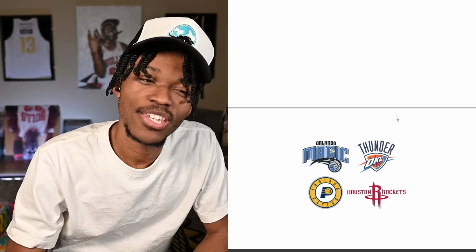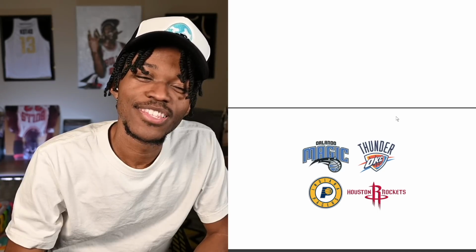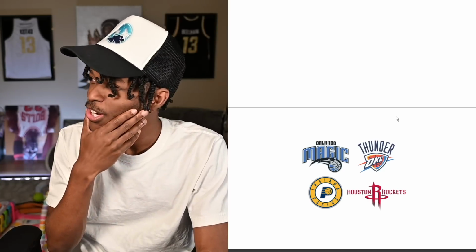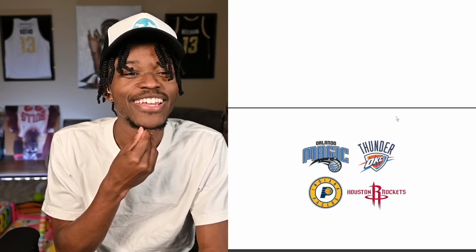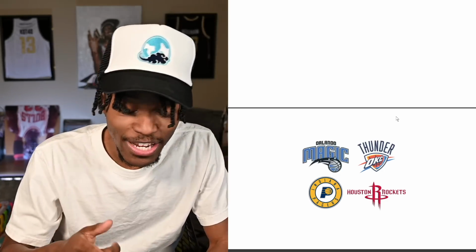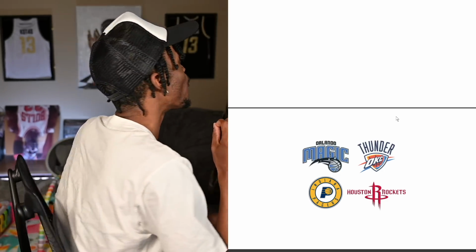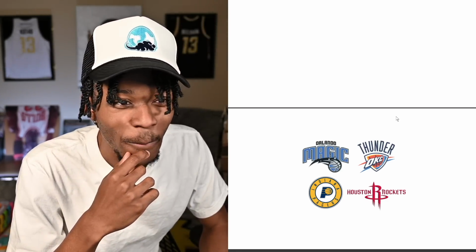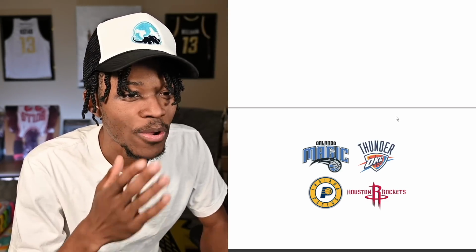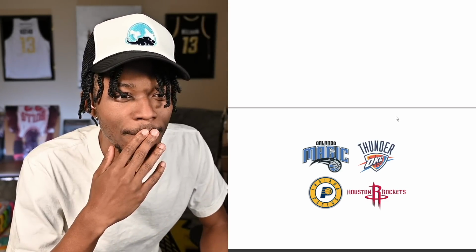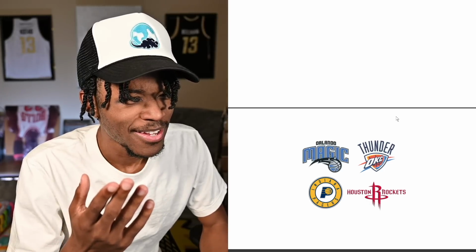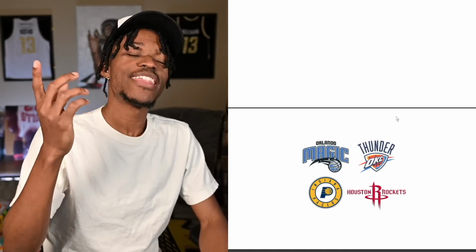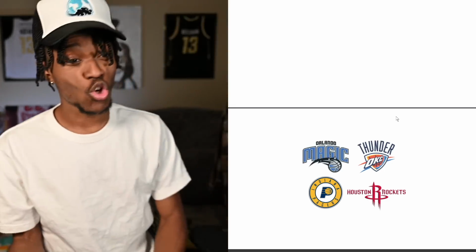Orlando to OKC. This is Victor Oladipo. 2nd overall pick, right? 2nd overall pick, or was he 3rd? I think he was 2nd overall pick. Got traded from Orlando to OKC, but for what? What did he get traded for? Oh, I know it. I definitely know it. Was this a Serge Ibaka trade? Maybe it was. Maybe it wasn't. And then traded for Paul George.